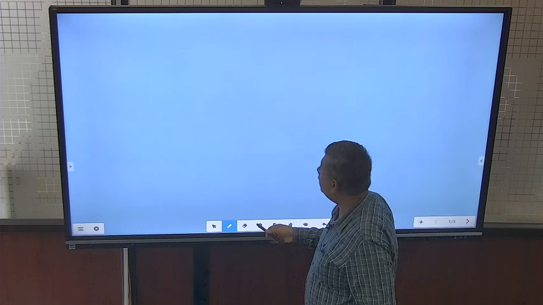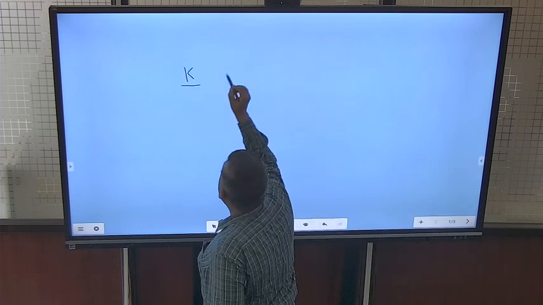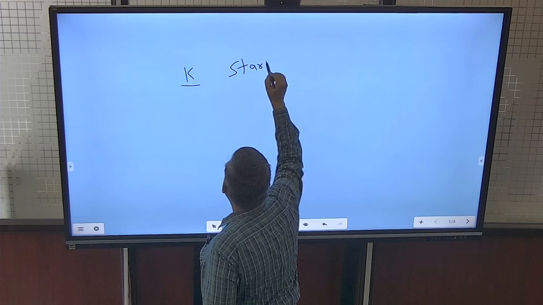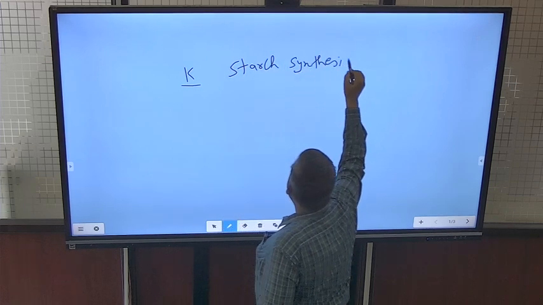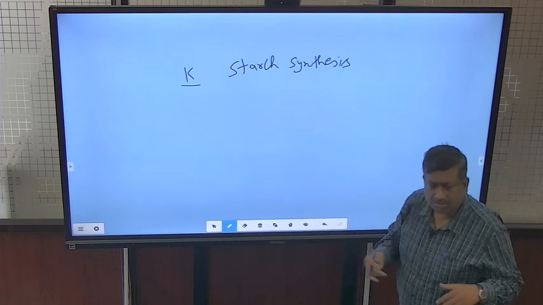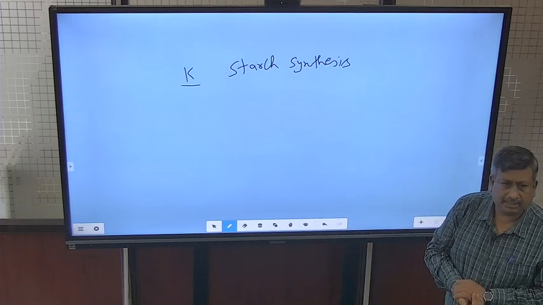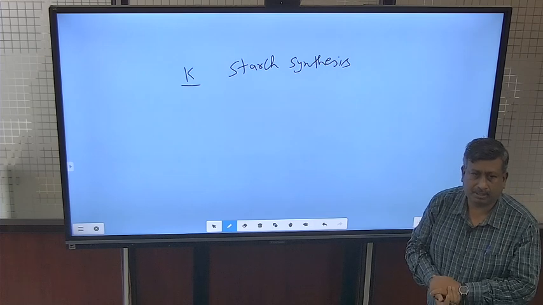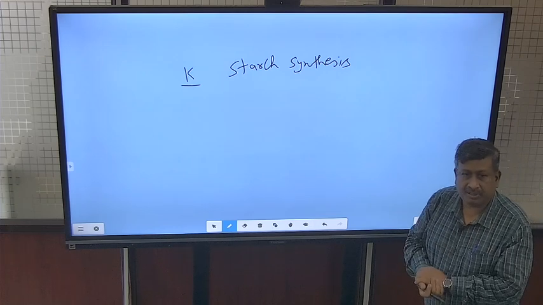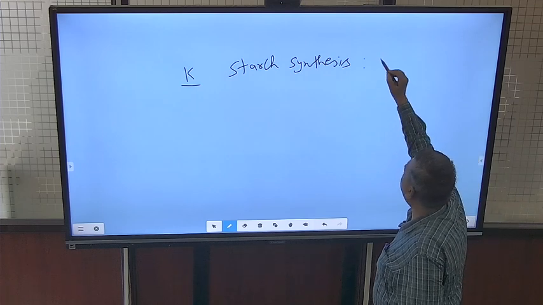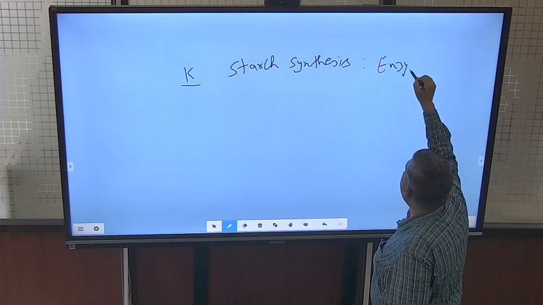Then another important role of potassium is in starch synthesis. It is not a part of carbohydrate, starch, glucose, not at all. It is not a part of any constituent. It remains free. But it is involved in starch synthesis due to enzyme activation.